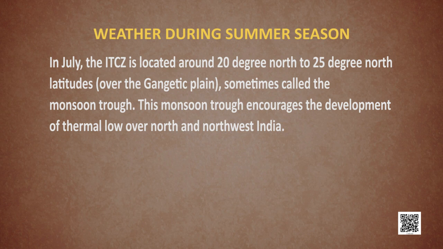This monsoon trough encourages the development of thermal low over north and northwestern parts of India, which will become a very low pressure area, hence attracting the reversal of trade winds. So, during this time, due to the Coriolis force, it becomes the southwest monsoons, the reversal of trade winds. So, this ITCZ has an interrelationship with the movement of the westerly jet stream.